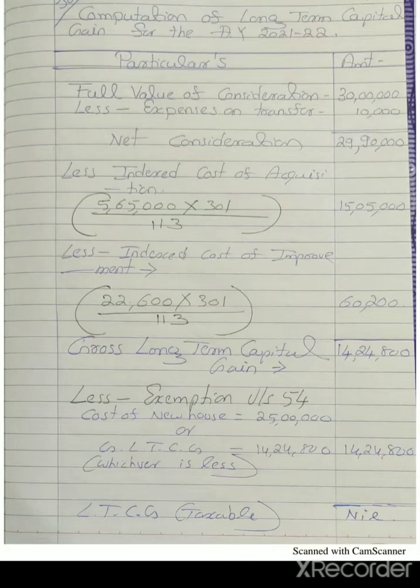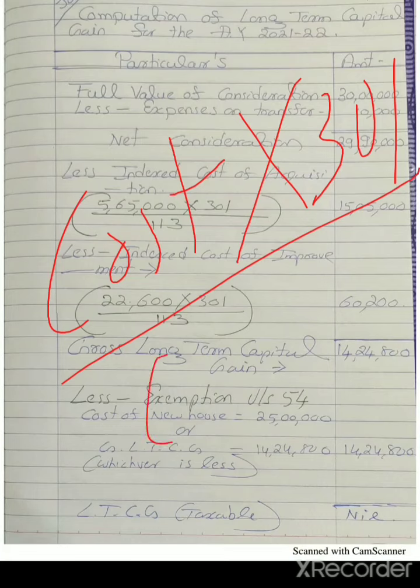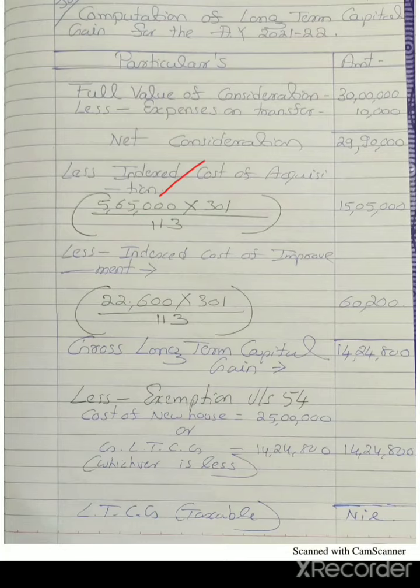Less indexed cost of acquisition. Here the cost of acquisition should be indexed because this residential house is a long-term capital asset. The indexed cost of acquisition formula: cost of acquisition into 301 divided by CII for the year of acquisition. That means here cost of acquisition 5,65,000 into 301 divided by 113. After calculating this, the amount is 15 lakh 5,000.